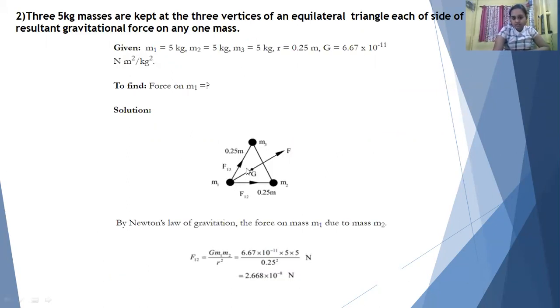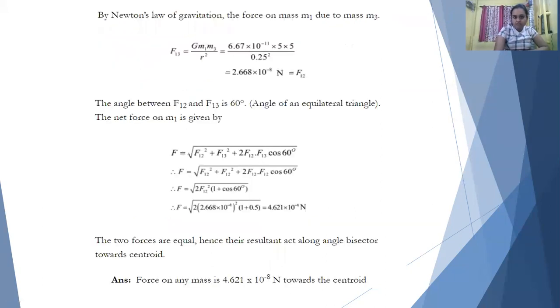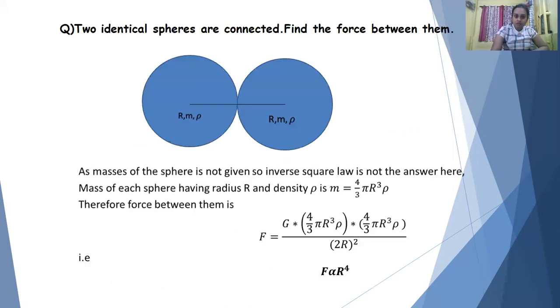So when you are considering the resultant vector of these two forces, that means this capital F is the resultant of F13 and F12, you have to consider the parallelogram law of vector addition. As F12 and F13 make an angle of 60 degrees, since this is an equilateral triangle, the resultant will be given as the square root of F12² plus F13² plus 2 F12 F13 cos 60 degrees, and hence you get the resultant gravitational force on the mass M1, which is asked in the question.